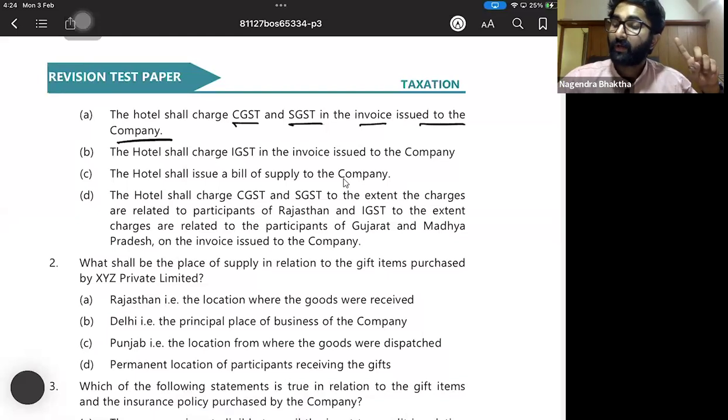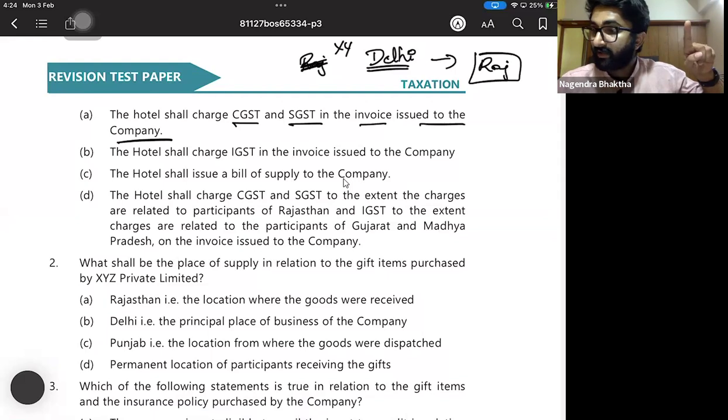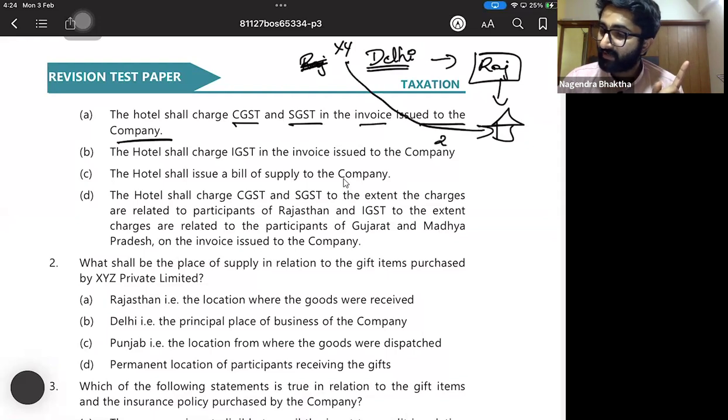Now, the company is from Delhi, XYZ, and they came to Rajasthan, and there is one hotel in Rajasthan. In that hotel, the conclave is done. Now this XYZ will pay that 25 lakhs to the hotel. Now, CGST, SGST or IGST? People make a mistake by stating that it is IGST, but I tell you it is not IGST, it is CGST, SGST. Can you tell me why?